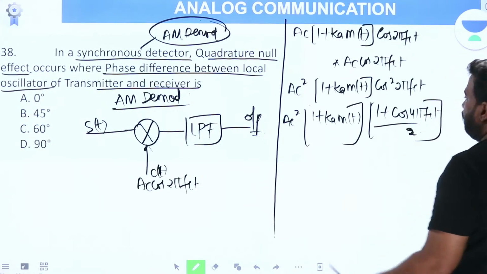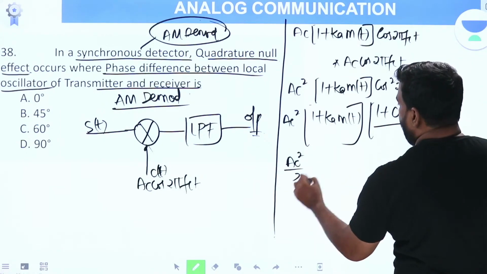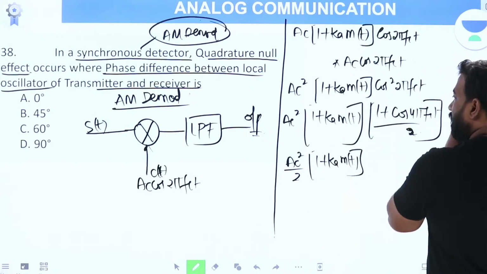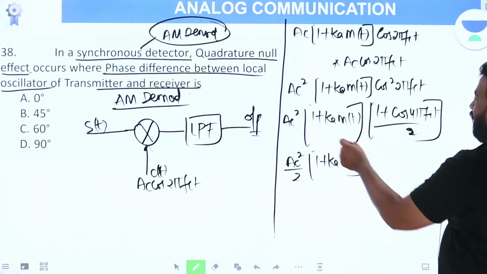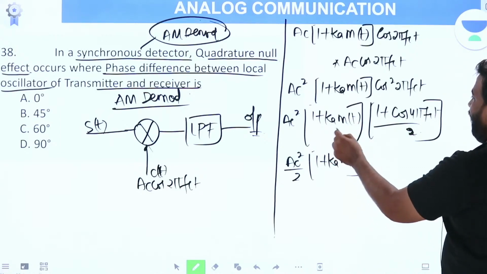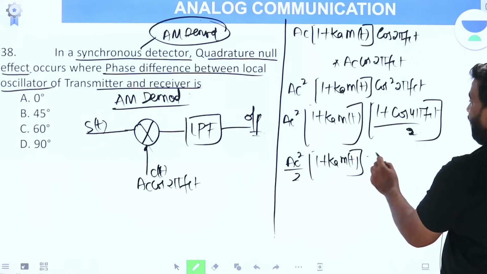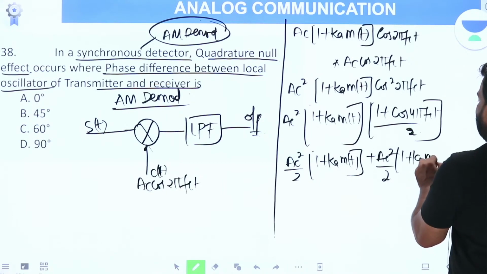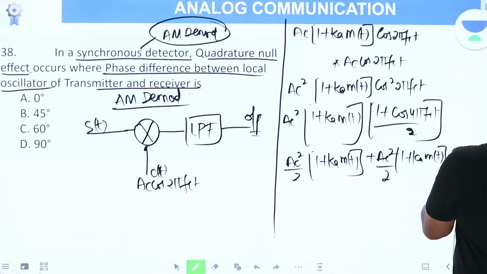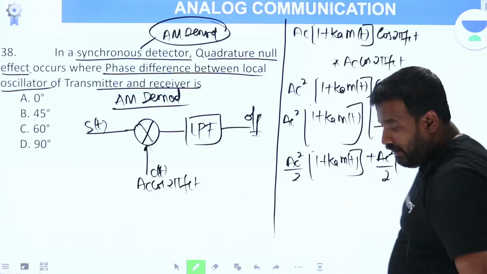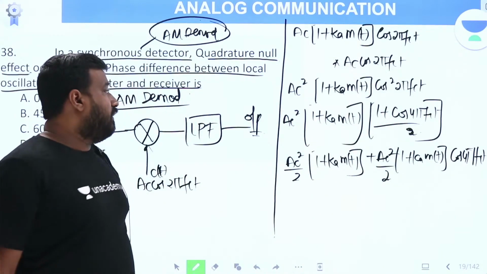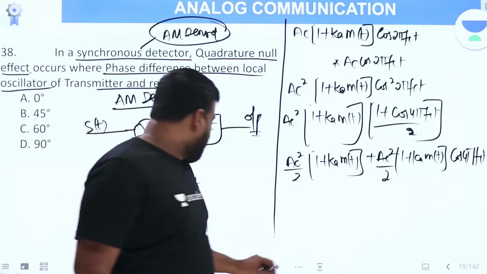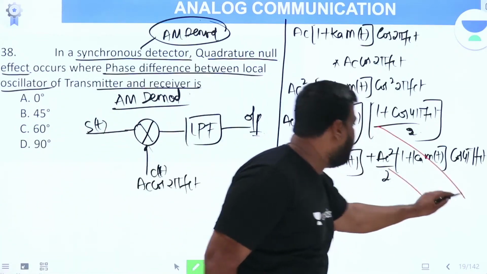This is Ac square by 2 into 1 plus Ka m of t, plus Ac square by 2 into 1 plus Ka m of t into cos 4 pi fct. The second term is a high frequency term. Therefore, when I pass it through the low pass filter, this is neglected. That is gone.